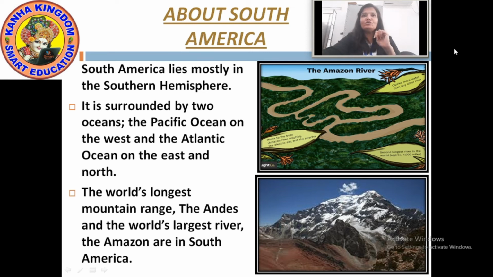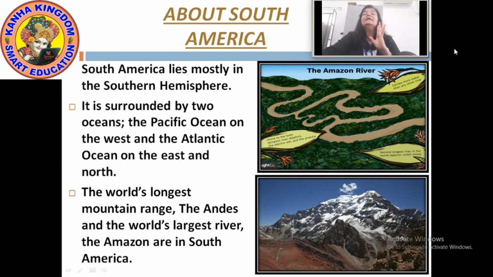Which are these two oceans? The Pacific Ocean on the west and the Atlantic Ocean on the east and north. I repeat again, South America is surrounded by two oceans. Which two oceans? The Pacific Ocean on the west and the Atlantic Ocean on the east and north.